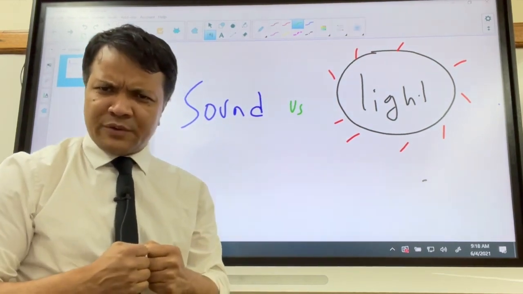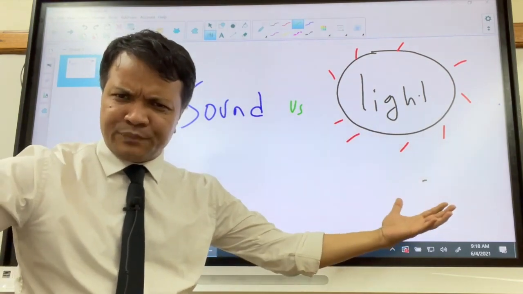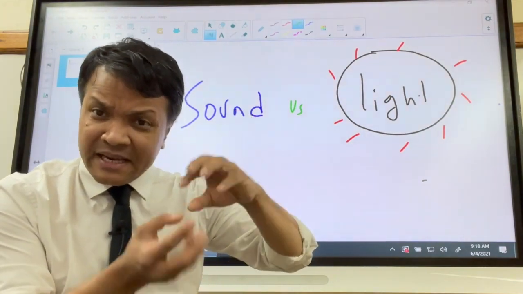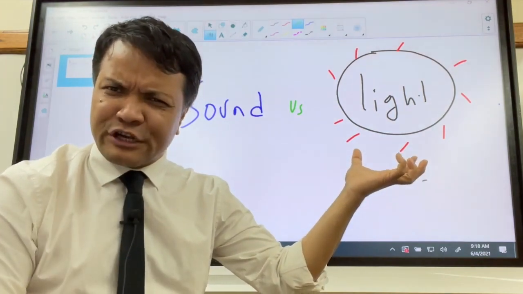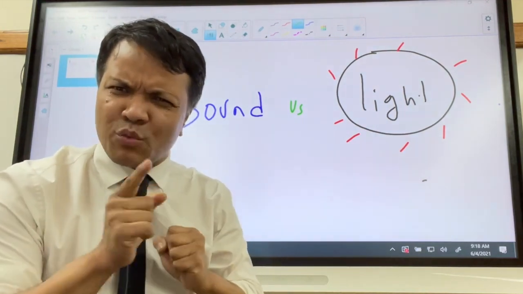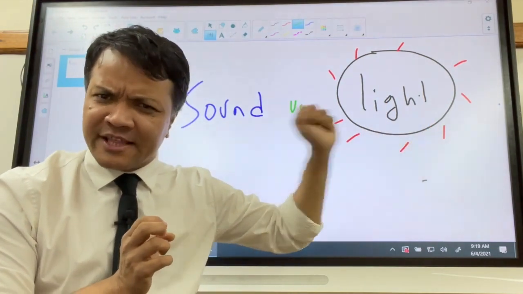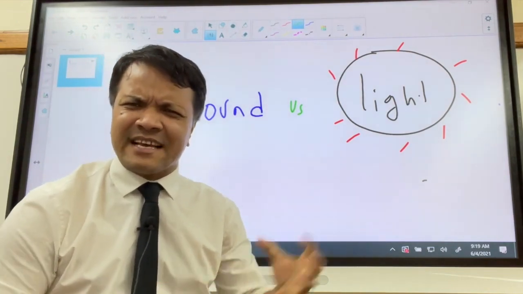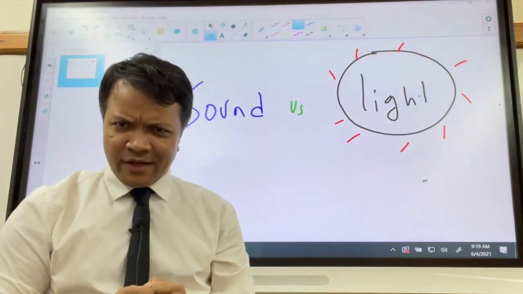Well, to answer this question, or to even make a hypothesis, we have to look at the behavior of light. If you look at light changing medium from air to water, light slows down. In the air, light moves 3 times 10 raised to 8 meters per second. In the water, light moves much slower, 2.5 times 10 raised to 8, because the index of refraction in the air is 1, and in the water it is 1.33. As a result, light slows down when it changes direction.